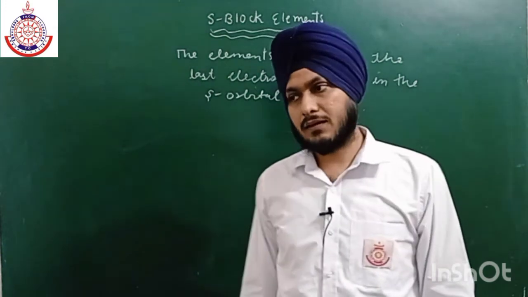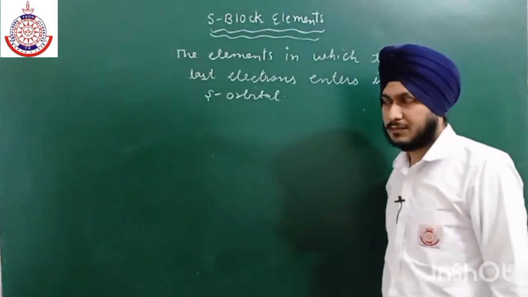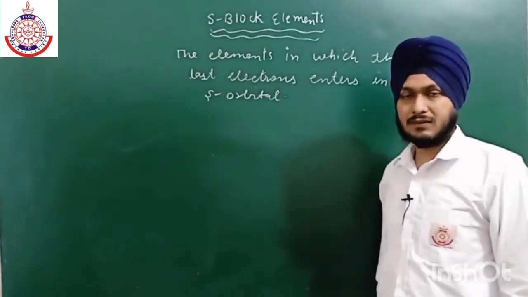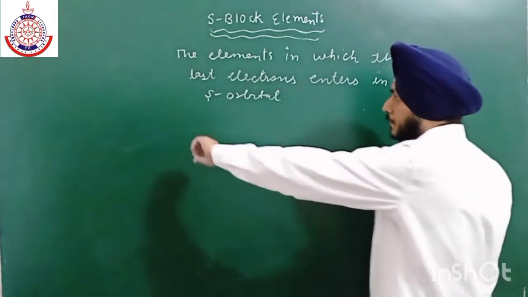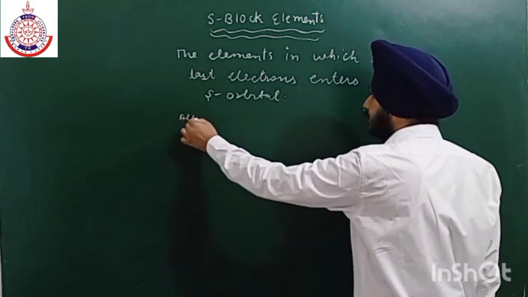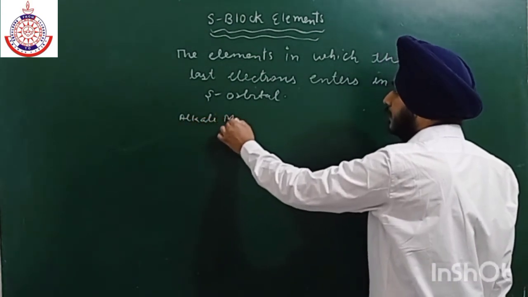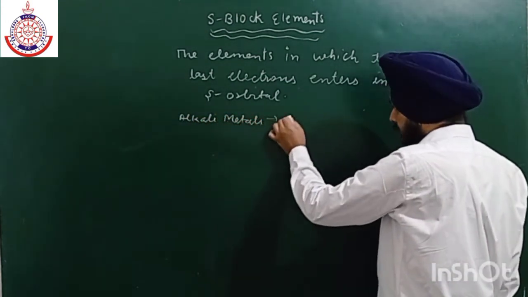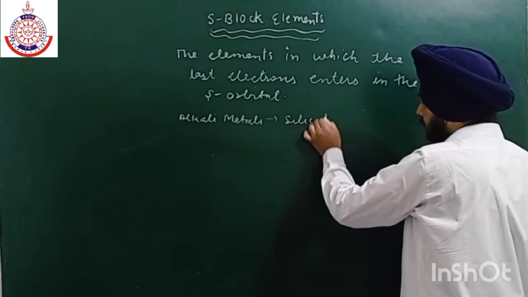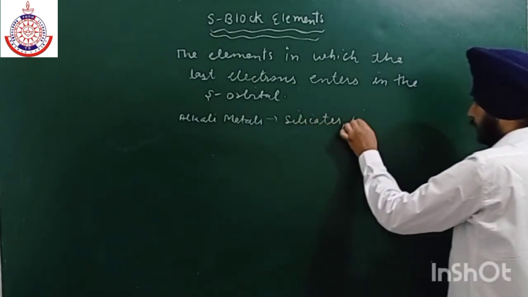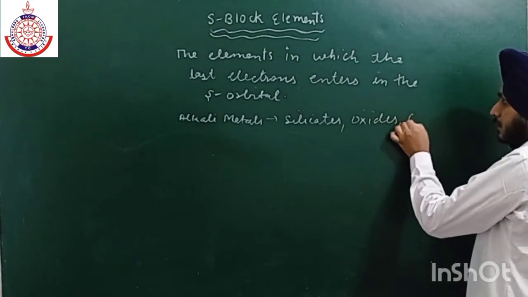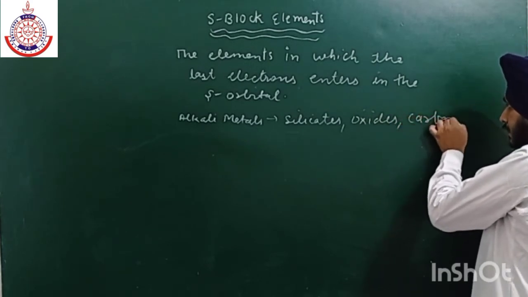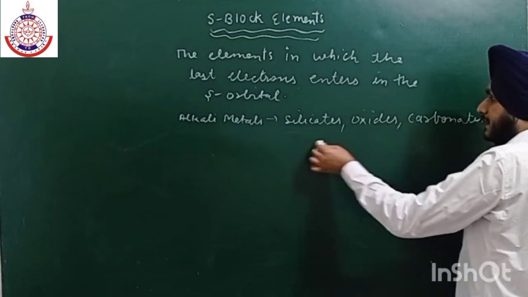They are present in a combined state, in the form of some other species. Alkali metals are present as silicates, oxides, carbonates, and borates, etc.